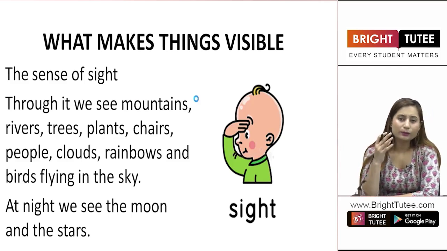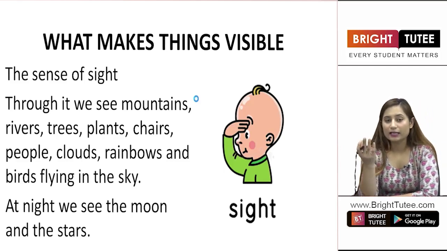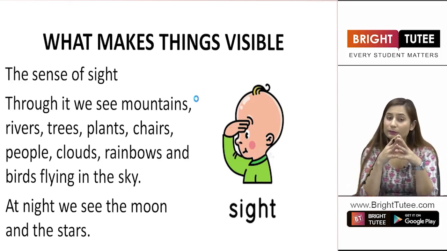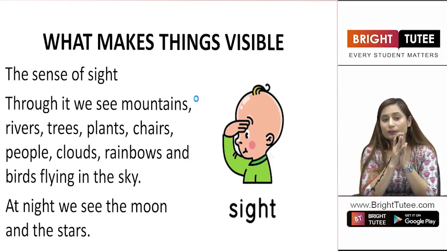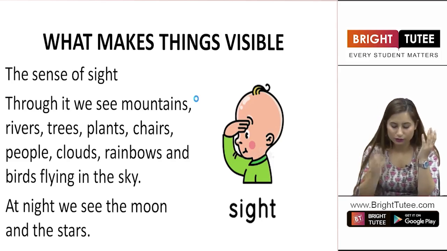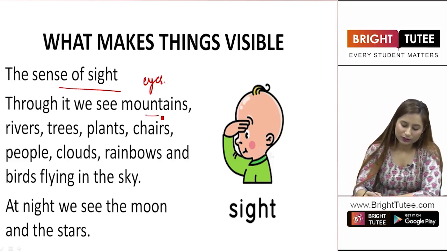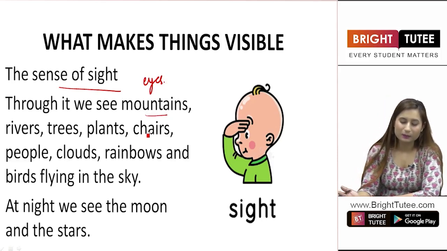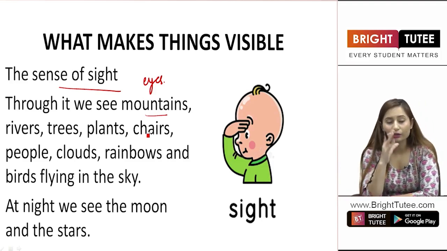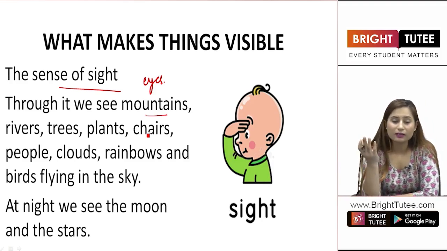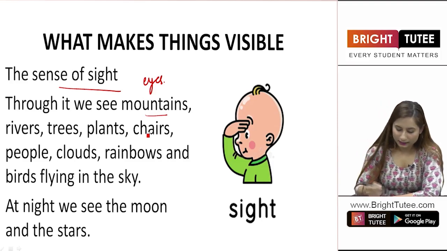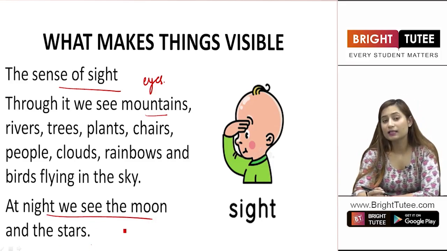Students, how are you able to see things? If you do not have eyes, you won't be able to see things, right? There are people who are visually impaired, they are not able to see because they have some defects in their eyes, right? So we are able to look at the objects, we are able to see our surroundings because of the sense of sight, because of our eyes, right? Now students, we are able to see mountains, rivers, trees, plants, chairs and a lot of objects around you. You can see everything. Why is this possible? And at night, we see the moon and stars as well.